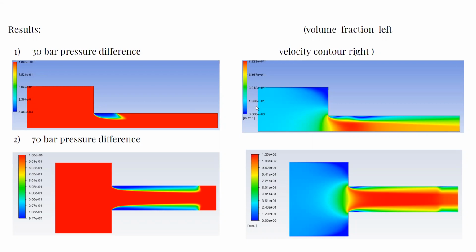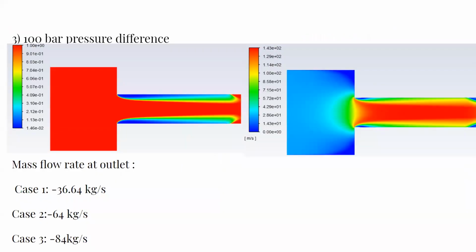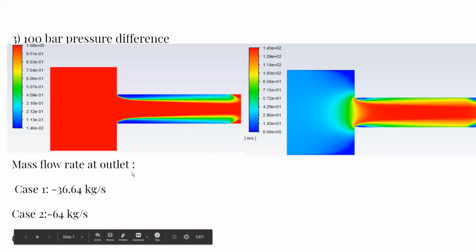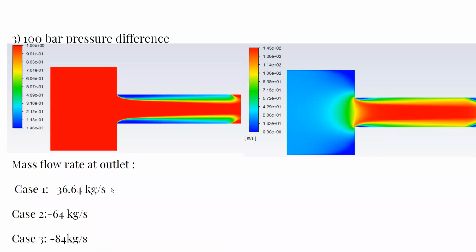Similarly, for 70 bar pressure difference we get plots like this, and for 100 bar difference we get plots like this. According to that, the mass flow rate at the outlet was calculated, and the values are given below.